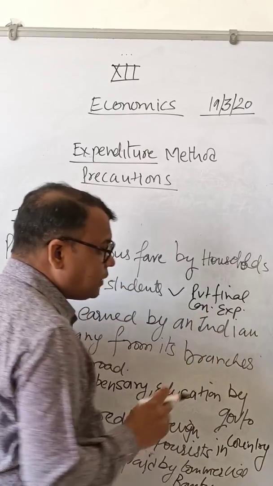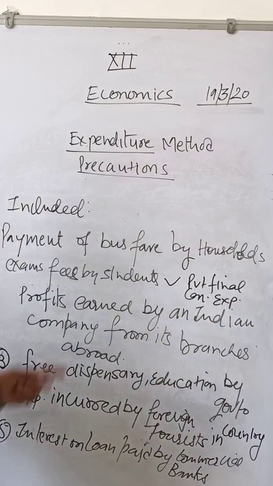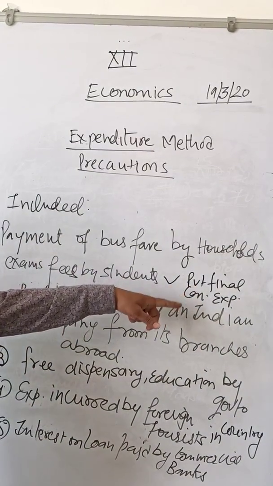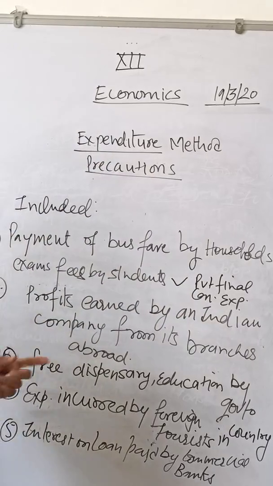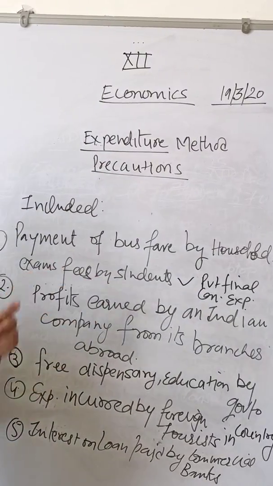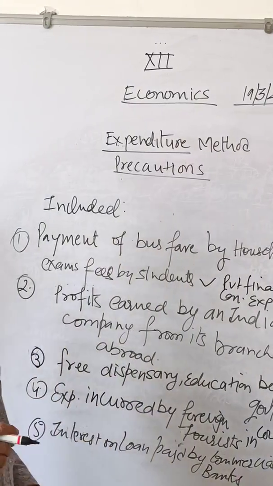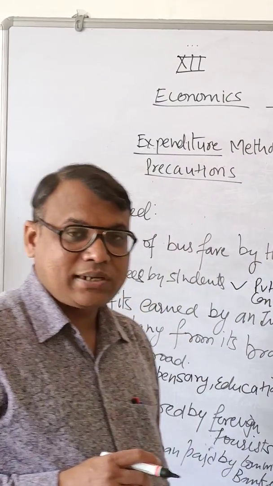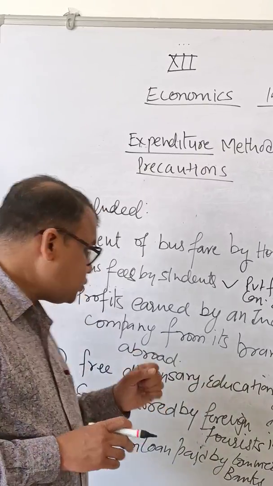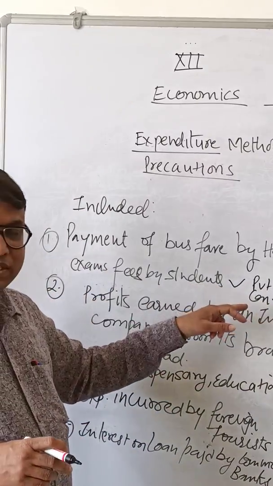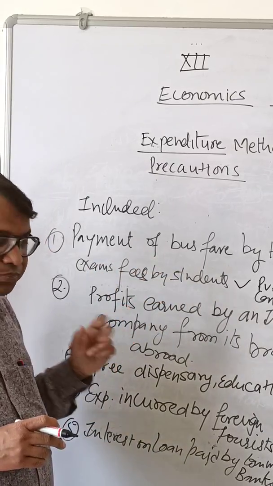This is a component of private final consumption expenditure. So we know that when we estimate GDP by the expenditure method, there are four components of GDP: private final consumption expenditure, government final consumption expenditure, gross domestic capital formation, and net exports. So this is private final consumption expenditure. This is included.